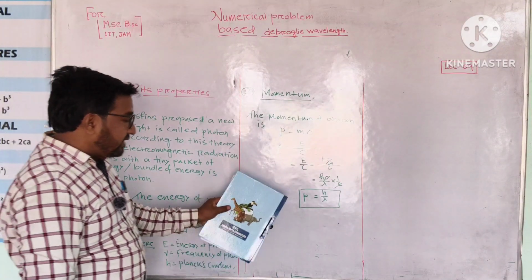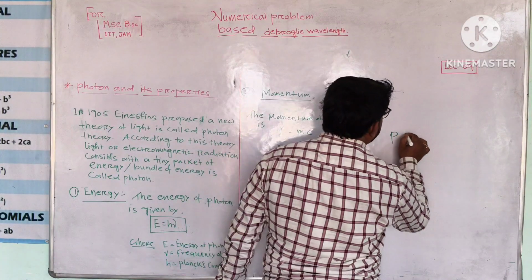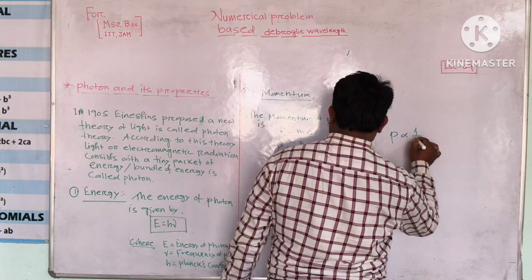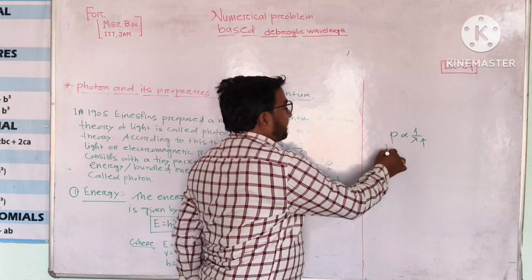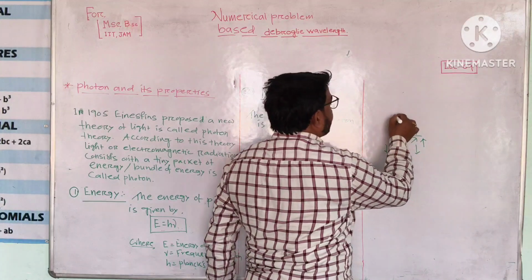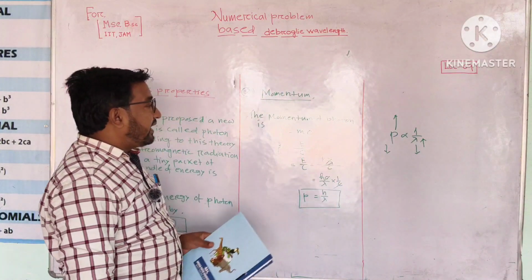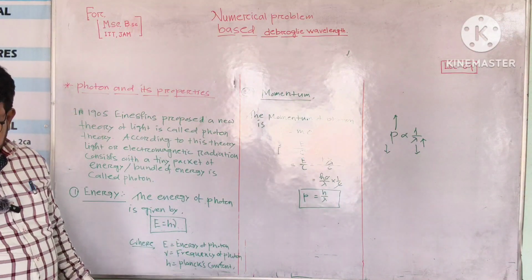This relation basically tells us P is directly proportional to 1 by lambda. It means that when lambda is increased, the momentum decreases, and when lambda decreases, the momentum increases. So momentum and wavelength are inversely related to each other.